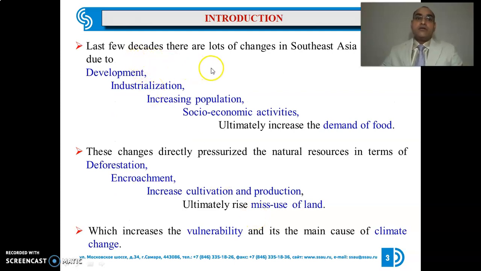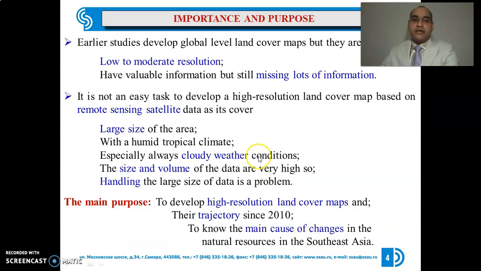In the last 2 decades there have been a lot of changes in Southeast Asia land cover due to development, industrialization, increasing population, and socio-economic activities, which ultimately increase the demand for food. These changes directly pressurize the natural resources in terms of deforestation, encroachment, increased cultivation and production, ultimately raising misuse of land, which increases the vulnerability and is the main cause of climate change in the study area.